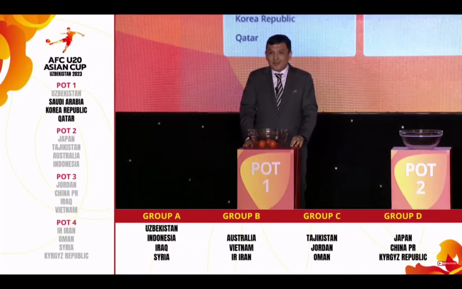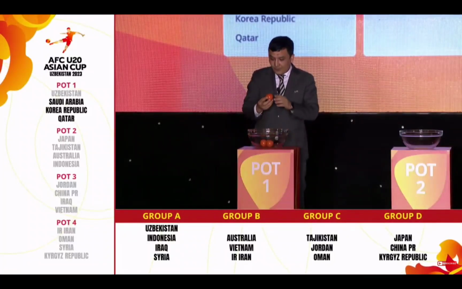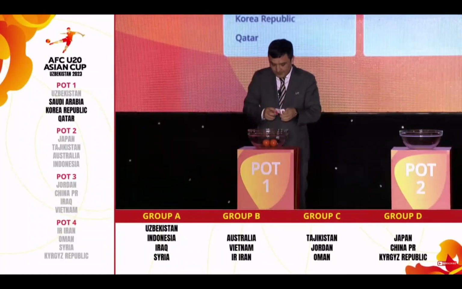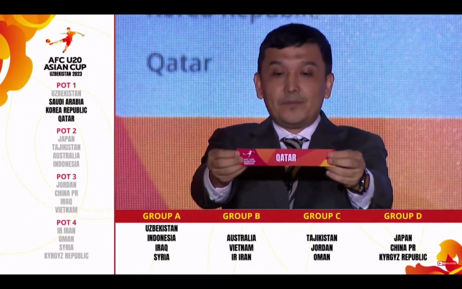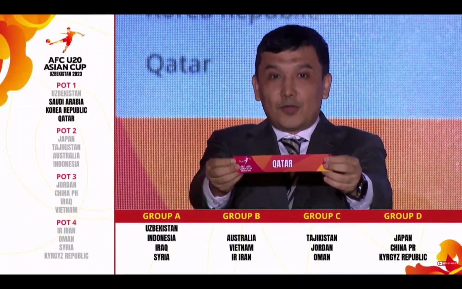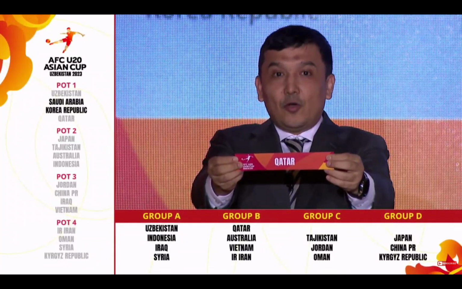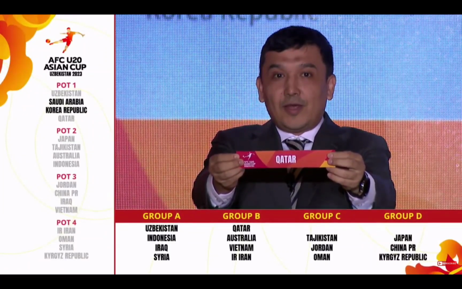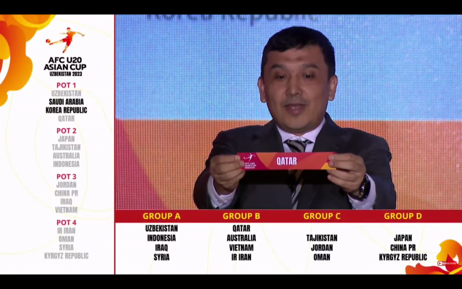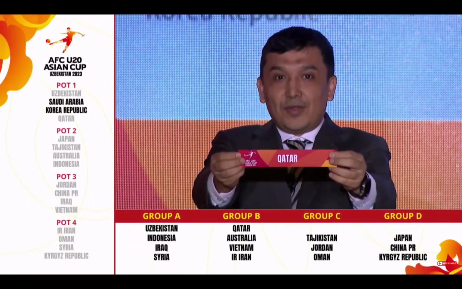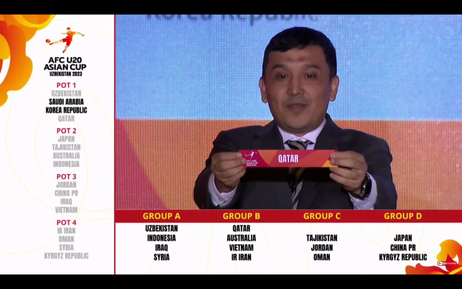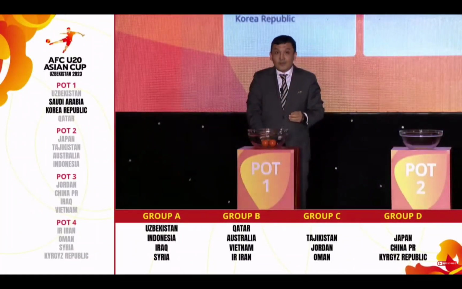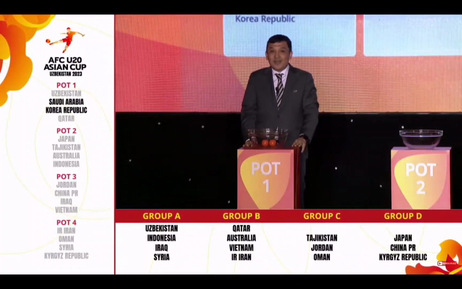Now we allocate teams by draw into groups B, C, and D. Joining Group B and traveling to Fergana, we have Qatar. Champion in 2014, when their head coach Felix Sanchez coached them to the title. And this was the start of big success, continued with the Qatar national team winning the AFC Asian Cup in 2019. And now Felix Sanchez, the same coach who led the under-19 national team to the championship, is getting ready to perform in the World Cup together with the senior national team in less than 1 month's time. Qatar takes position 1 in Group B.